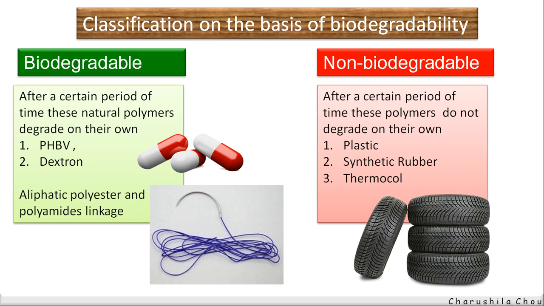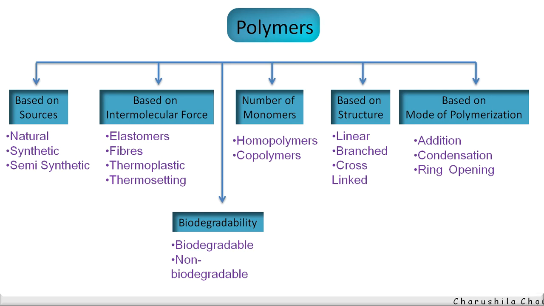So that is what we completed. Now see the overall classification of polymers. Based on the source, they are classified into natural, synthetic, and semi-synthetic. Based on intermolecular forces: elastomers, fibers, thermoplastic, and thermosetting. Based on the number of monomers: homopolymers and copolymers.